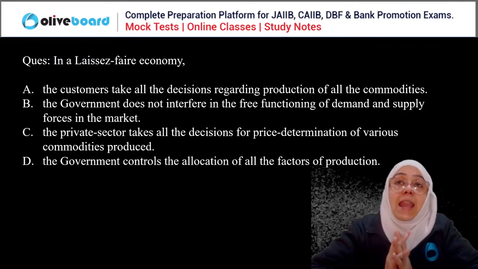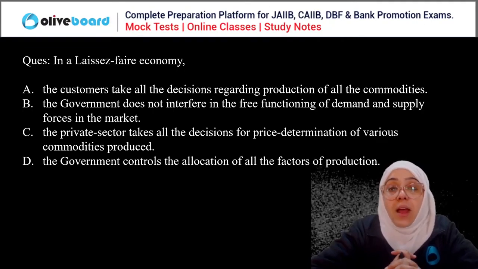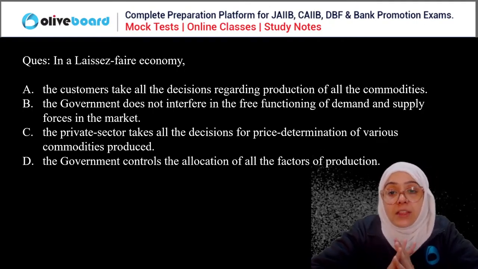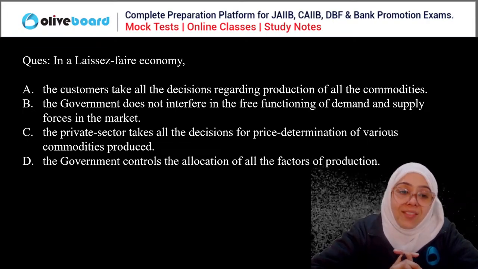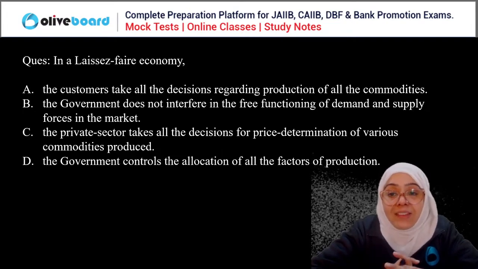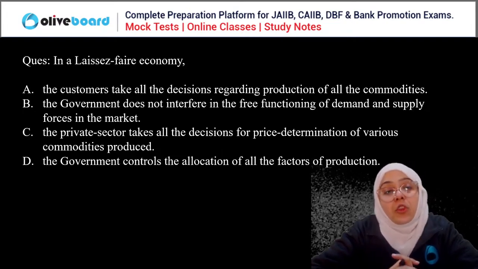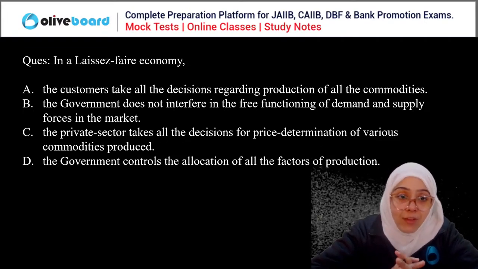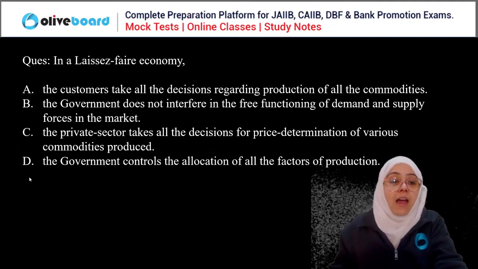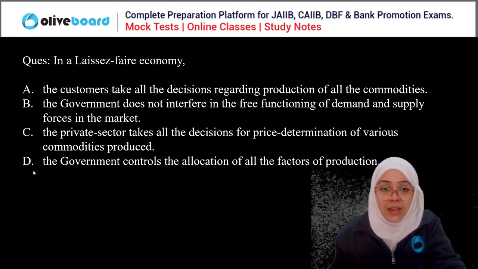Next question. In a laissez-faire economy, the customer takes all the decisions regarding the production of commodities. The government does not interfere in the free functioning of demand and supply. The private sector takes all the decisions for the price determination of various commodities. The government controls the allocation of the factors of production. Just remember what laissez-faire is and answer this question correctly.